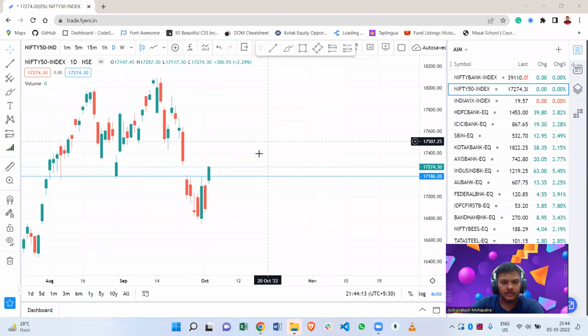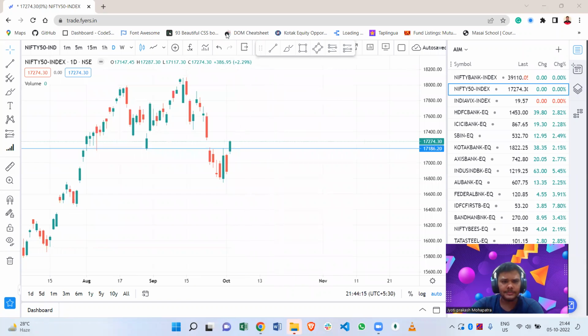And if it gaps down at 17,200 or 17,180 and closes around 17,150, then we can take a trade for selling. And I assume that if it closes around 17,150, then the trend will continue until 17,000, and the target will also be 17,000, because that is our round level.